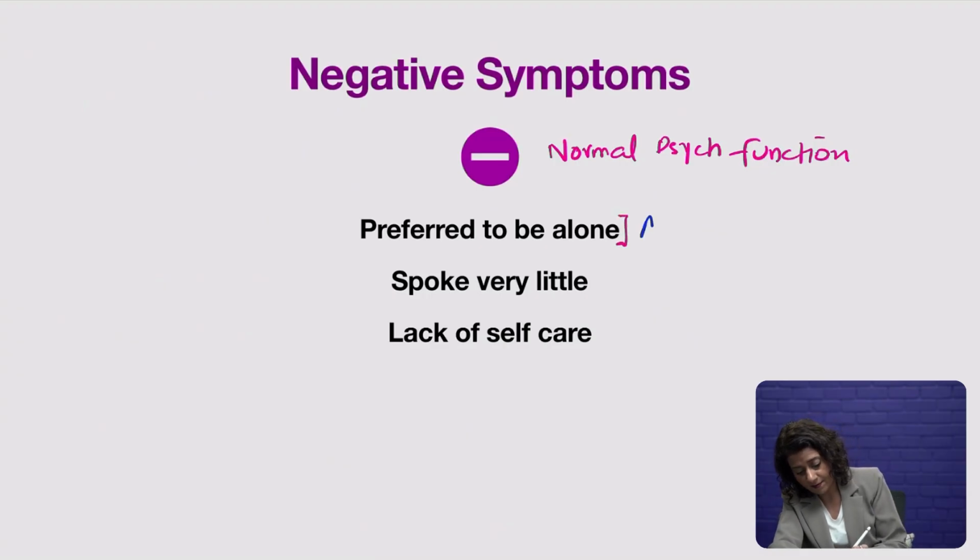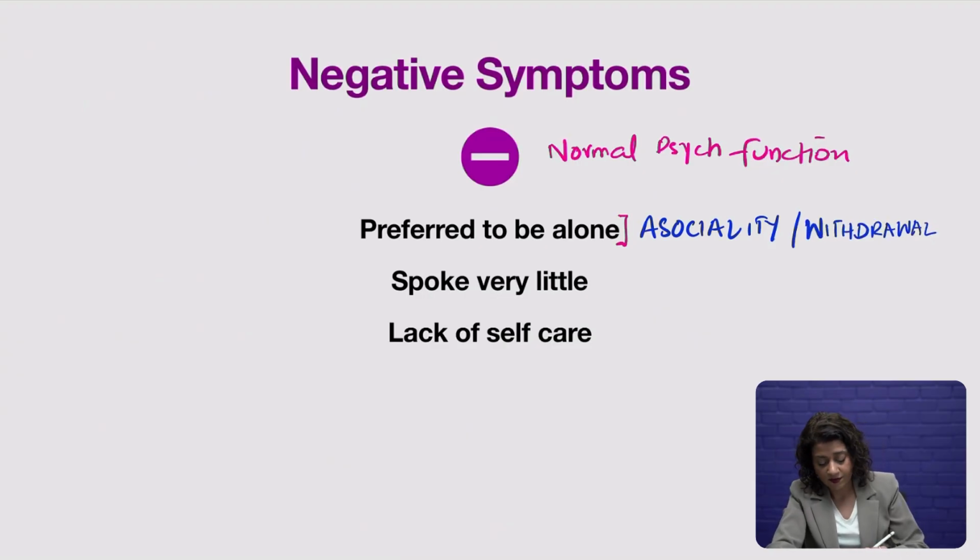And you will remember this is what we called asociality or social withdrawal. Then you also hear, and this information is also coming from his family, by the way, who tells Dr. Aneja that he has also stopped talking. And here you can see clearly there's a presence of alogia.